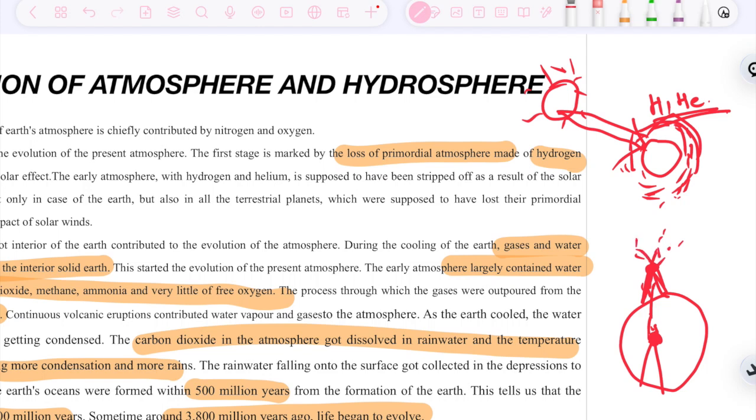When the temperature reduced, this water vapor started forming into water and condensing. For example, think that there is a depression. When the temperature further decreased, the condensation took place, and this started falling in the form of rain. When this depression filled, oceans were formed.